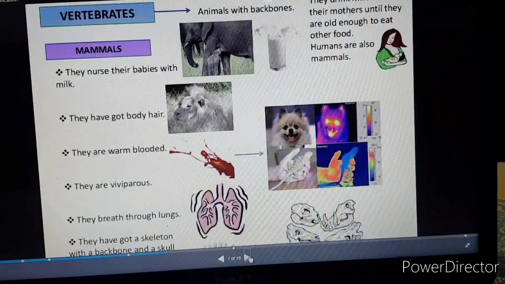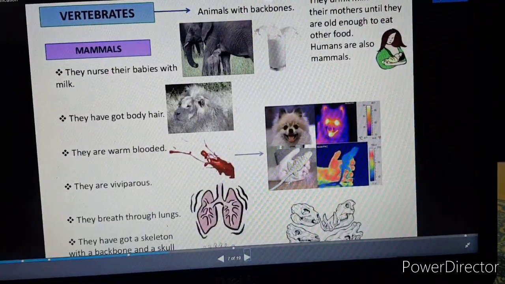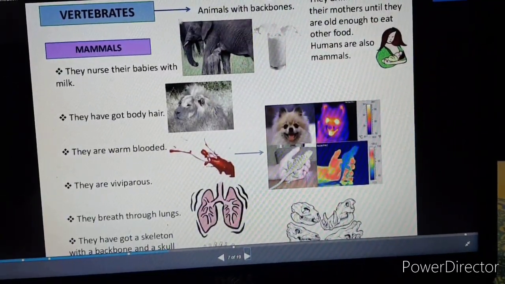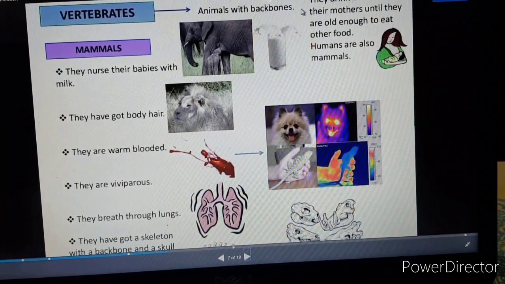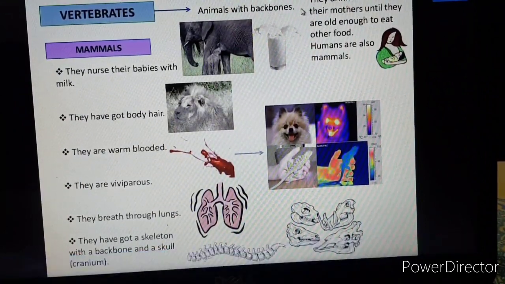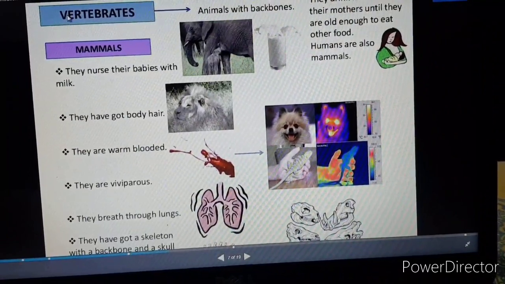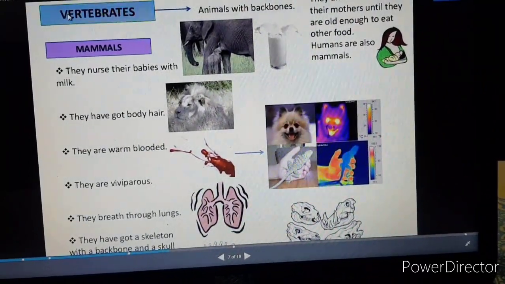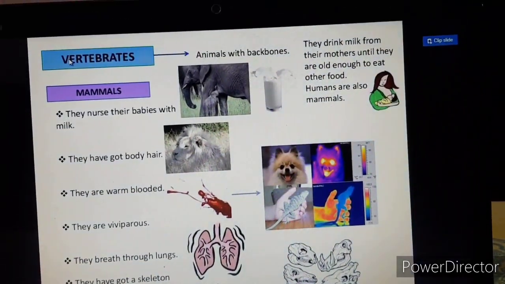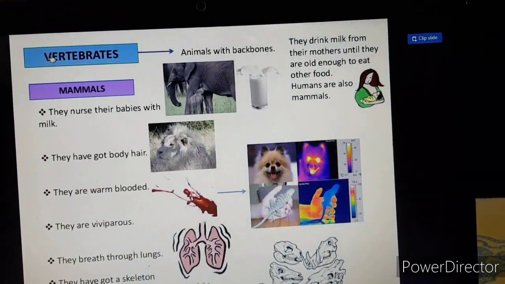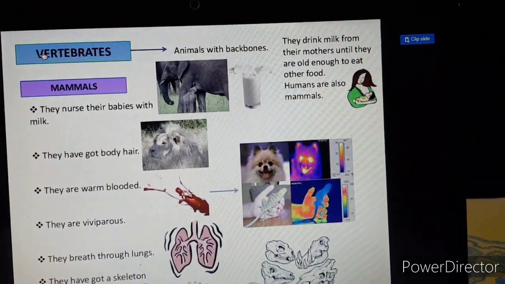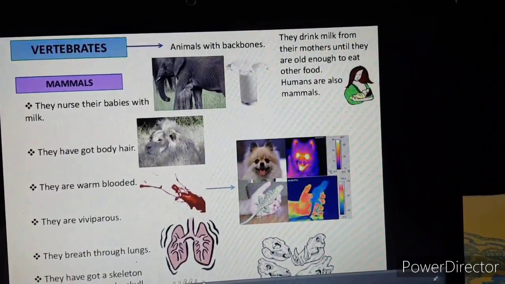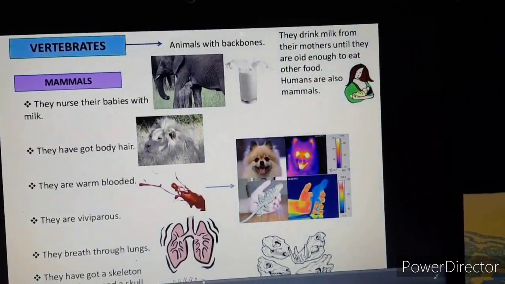So move forward to the vertebrates. In simple language, you can say animals with a backbone. Those having the backbone are considered as vertebrates. Okay, so what are the vertebrates? Mammals are also considered in the vertebrates.